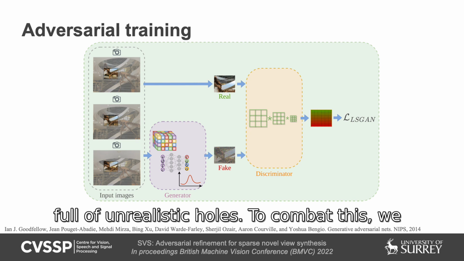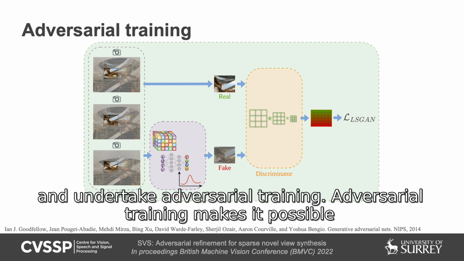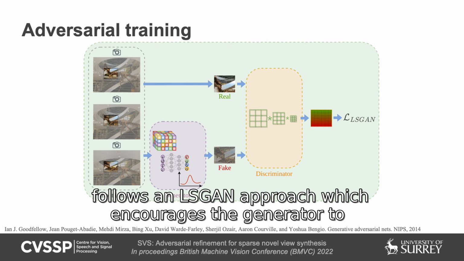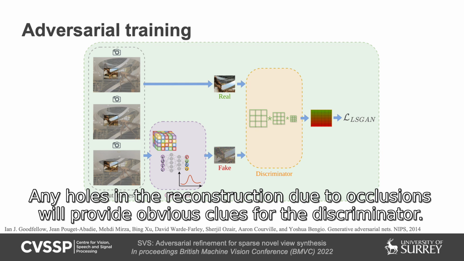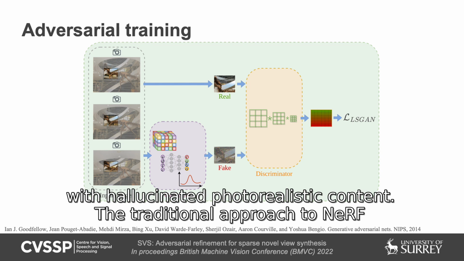To combat this, we couple the generation of these images with a discriminator network and undertake adversarial training. Adversarial training makes it possible to enforce realism in unobserved regions. Our patch-scan discriminator follows an L-scan approach which encourages the generator to produce more realistic results, able to fool the discriminator. Any holes in the reconstruction due to occlusions will provide obvious clues for the discriminator. Therefore, the generator can only succeed in its task if the holes are filled with hallucinated photorealistic content.